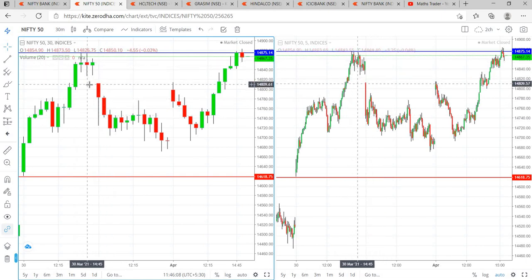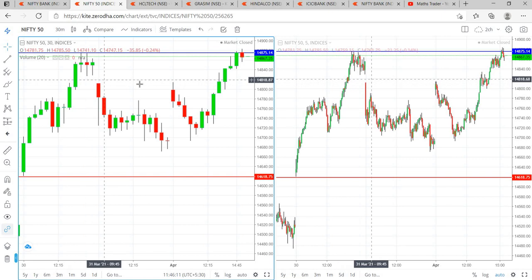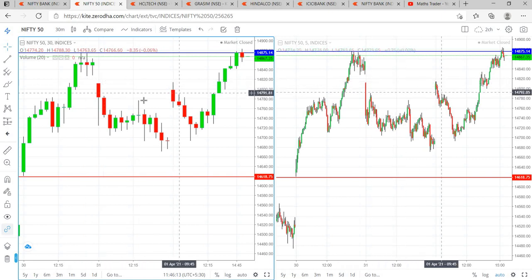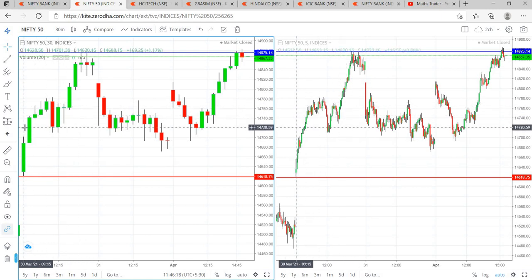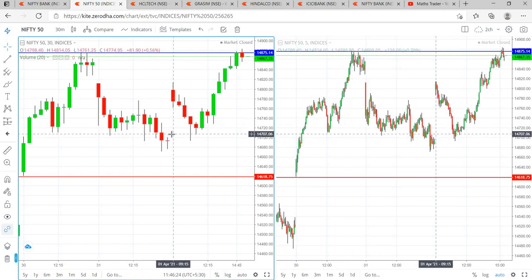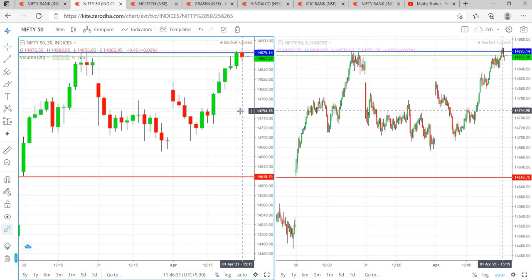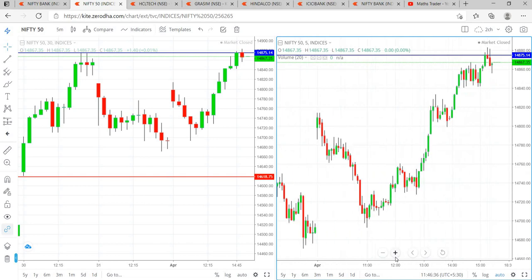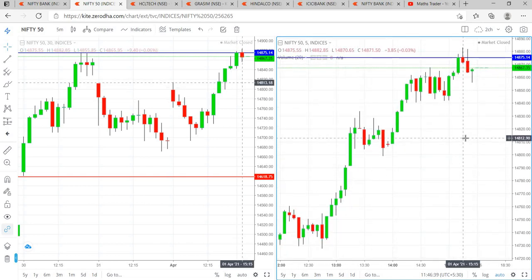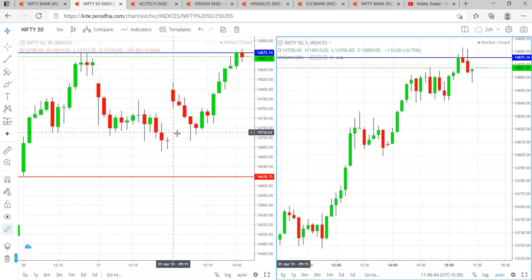Now, I am waiting for the breakout to happen in the trading day. See here, the high was 14,876 and the low was 14,620. So, I am waiting on 1st April for the high to break or for the low to break. That happens only in the last minute. So I was waiting for the whole day on 1st April, but this did not happen and it happened only on the 3:15 candle. In the case of Nifty, the range has been broken.